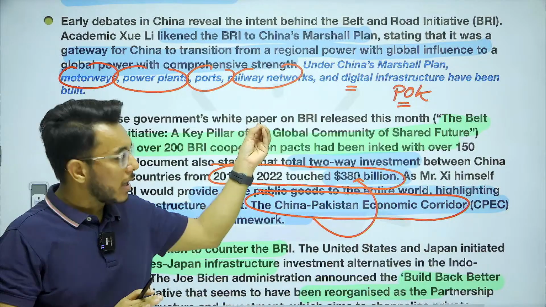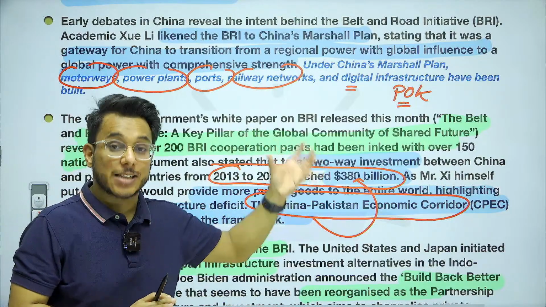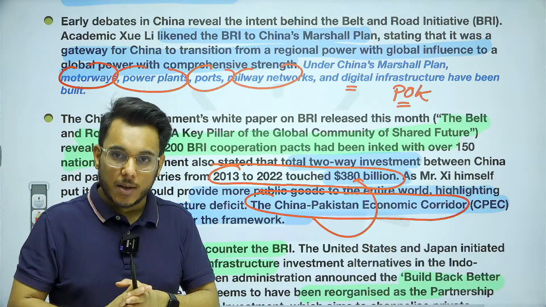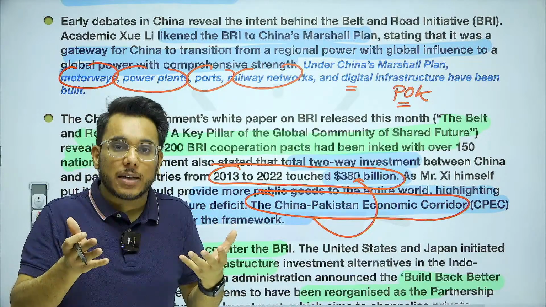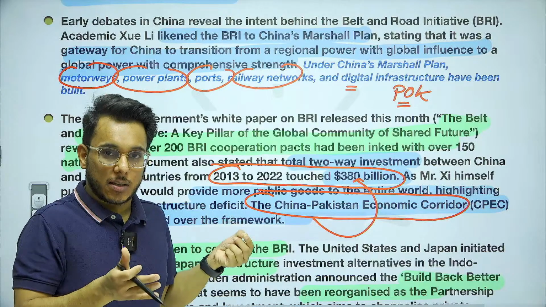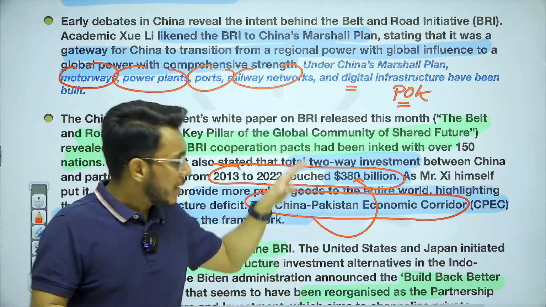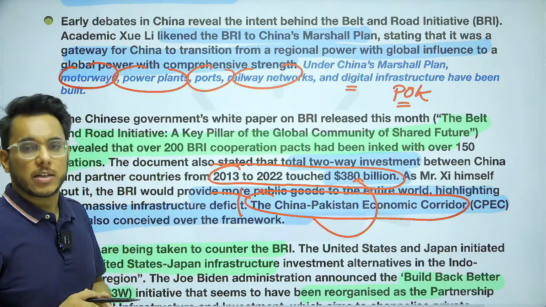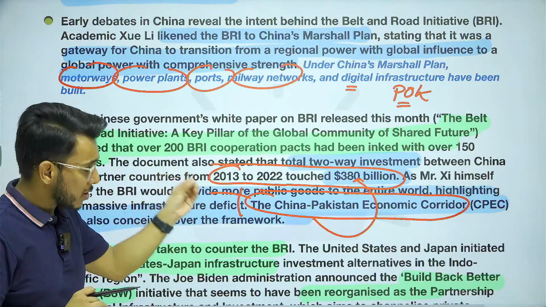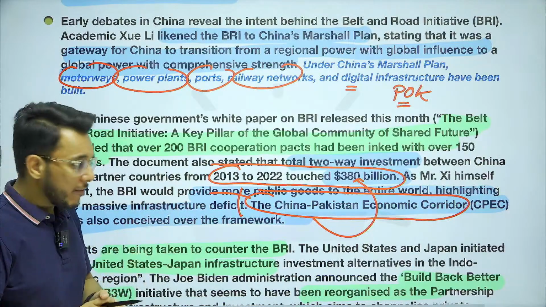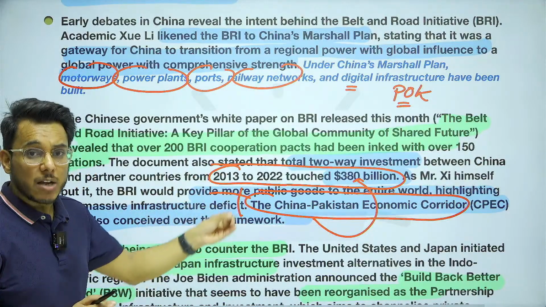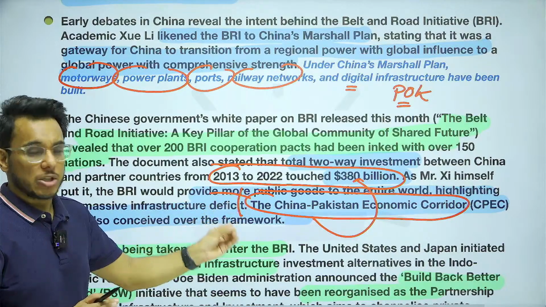The part of Kashmir which has been illegally occupied by Pakistan is sovereign territory of India. And how can a project pass through the sovereign territory of India? This is the China-Pakistan Economic Corridor. We have always shown our disapproval. We have not even joined the Belt and Road Initiative because of this sovereignty violation of India that has been done by China through CPEC.